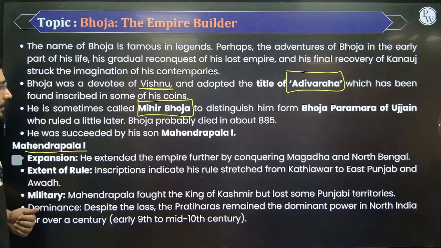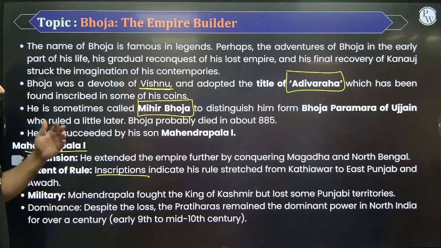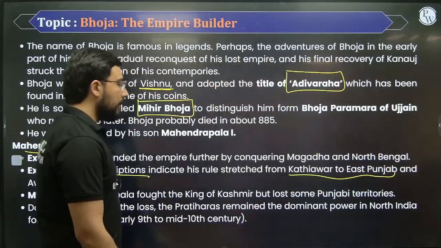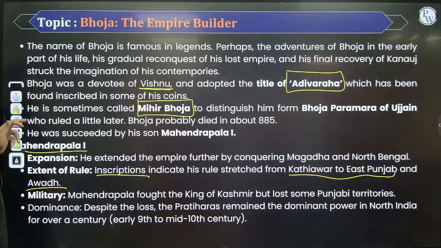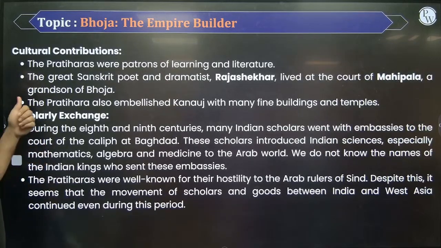His son was Mahendrapal first, and he further increased the area under the control. Many inscriptions talk about how he was able to capture Kathiawar all the way up to the east part of Punjab as well as towards the region of Awadh. तो पूरा का पूरा जो नॉर्थ वेस्टर्न सेगमेंट है पूरा का पूरा महेंद्रपाल ने कैप्चर कर लिया.